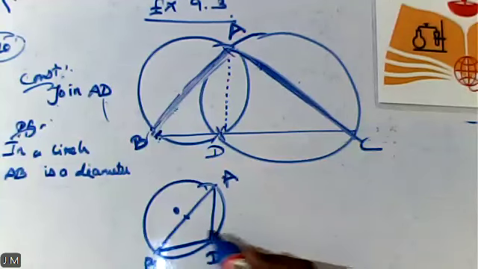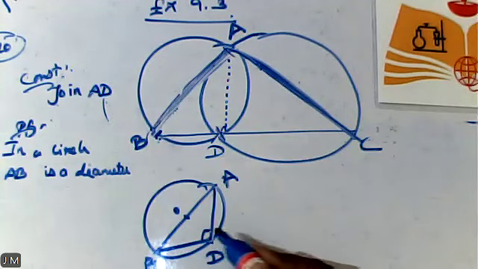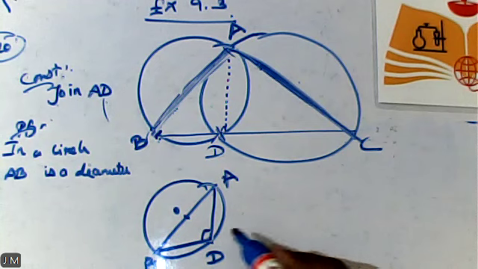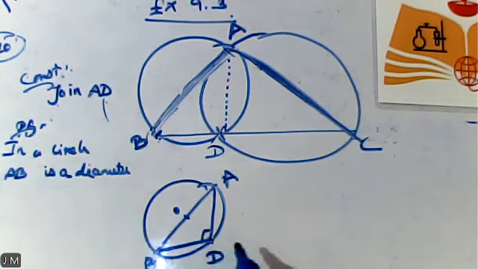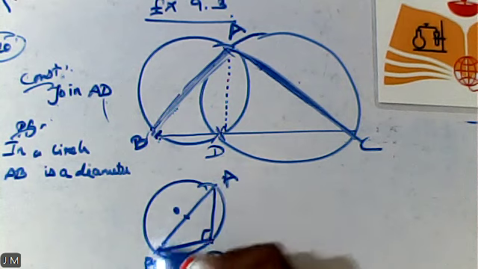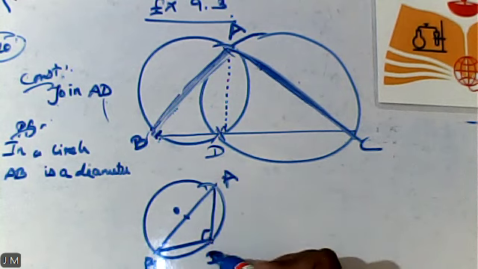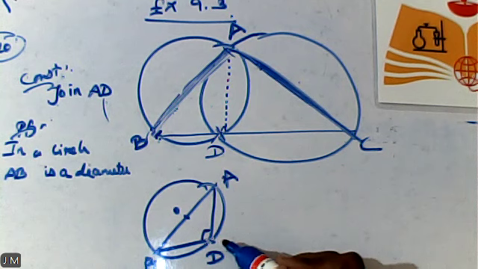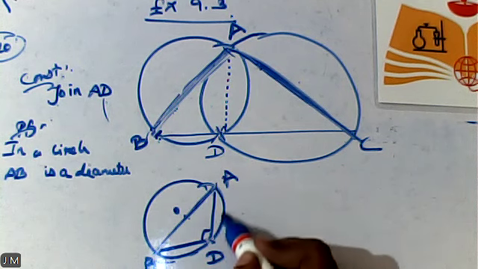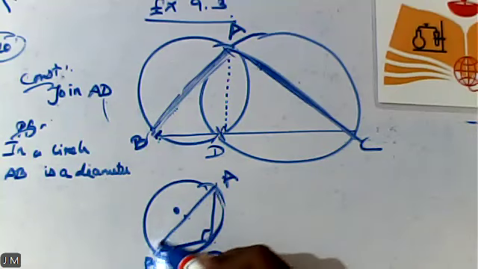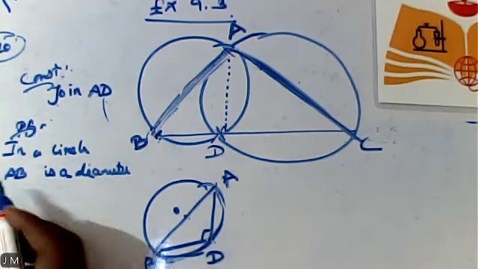What about that angle at D? Can any one of you guess? So what is that angle at D? Students, can you answer my question? I have mentioned everything in the diagram itself. AB is the diameter, D lies on the circle. So can you tell me, for this portion alone, what the angle can be?